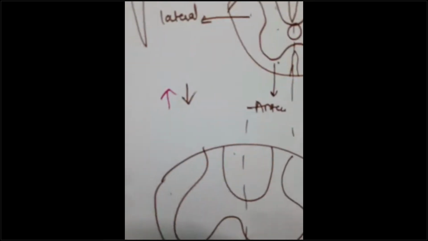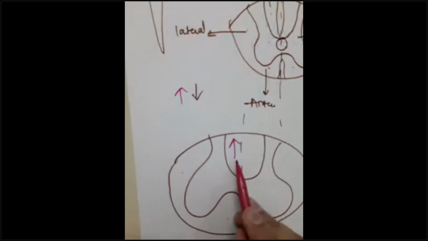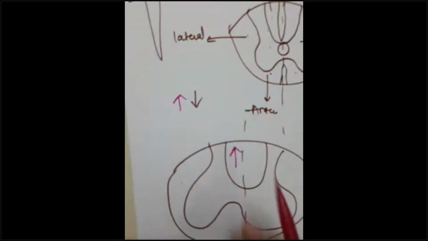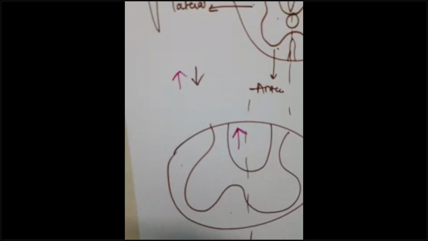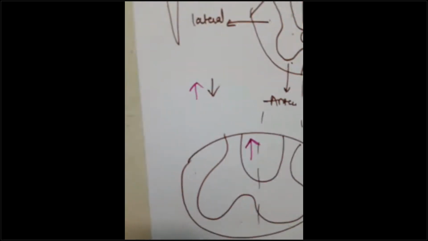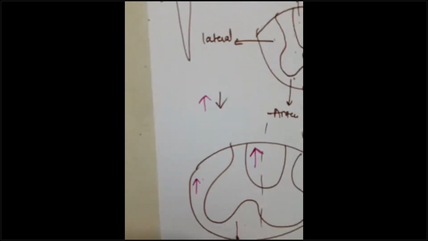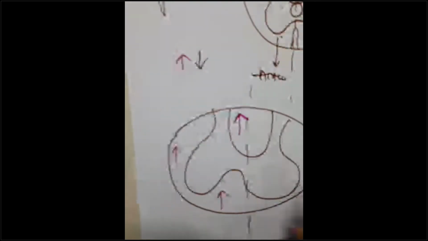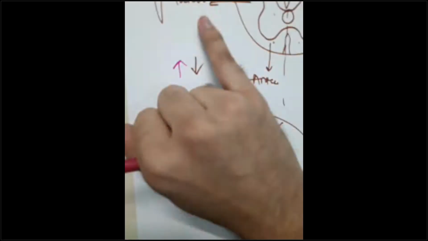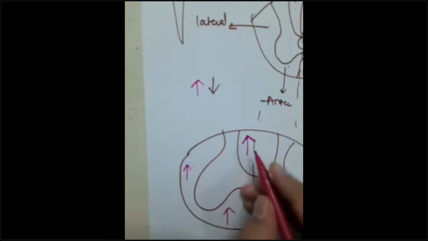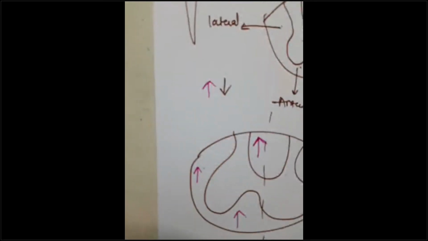So your dorsal column is pure sensory, as you all know. If you don't know this, write it down now. I am writing with pink. Dorsal column is pure sensory. In the lateral column we have sensory also. In the anterior column we have sensory. So sensory tracts, the ascending tracts, are found everywhere. We have divided tracts into ascending and descending, right? Out of that, the dorsal column is pure sensory.